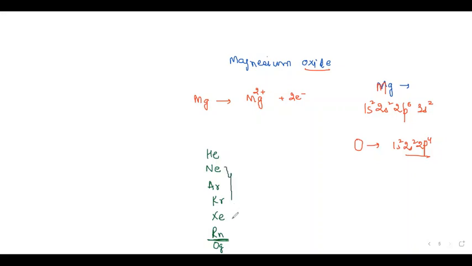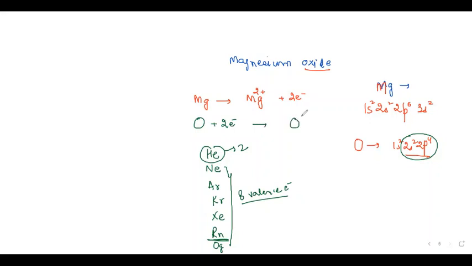So the simplest concept is all inert gases have 8 valence electrons. 8 valence electrons means in their last shell they have 8 electrons, except helium, which has 2 electrons. Now oxygen already has 6 electrons, so to become stable it wants to attain 2 more electrons. It will be the easiest way for oxygen to become stable. We give it 2 electrons. And what will be the charge on the oxygen? -2. O2- is known as the oxide ion.